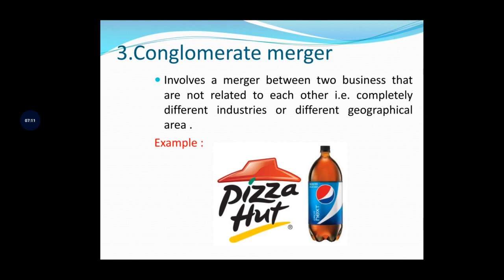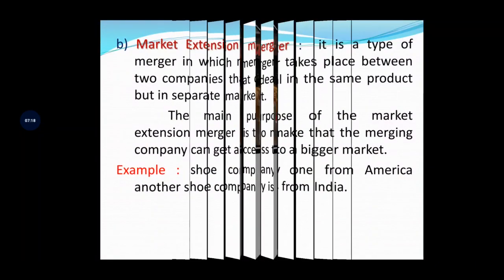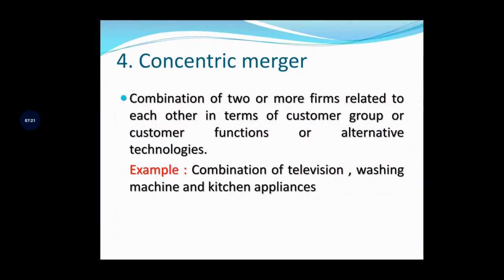The conglomerate merger can be classified into two types, that is product extension merger and market extension merger. And the last one, concentric merger: based on customer functionality, the companies merge together. So these are the various forms of mergers or amalgamation. These four types of merger will be very important for your 6 marks and also for 2 marks. If it is asked for 2 marks, market extension and product extension are very important.